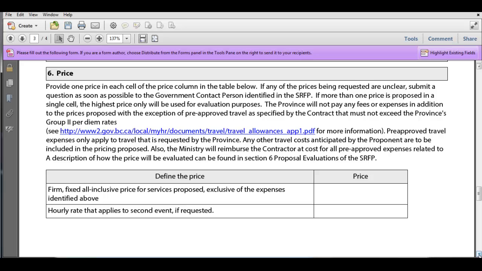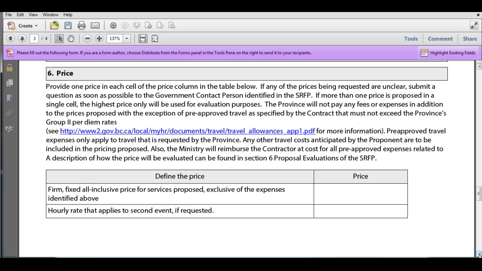And it could be that other proponents that you are competing against have only put one price in there, which is a lot less than what you've put in, and that's going to affect scoring at the end of the day. So we are asking for just the one price, and you need to figure out how that would work best for you. Perhaps a blended rate would be an example of how you might want to approach that. Okay?